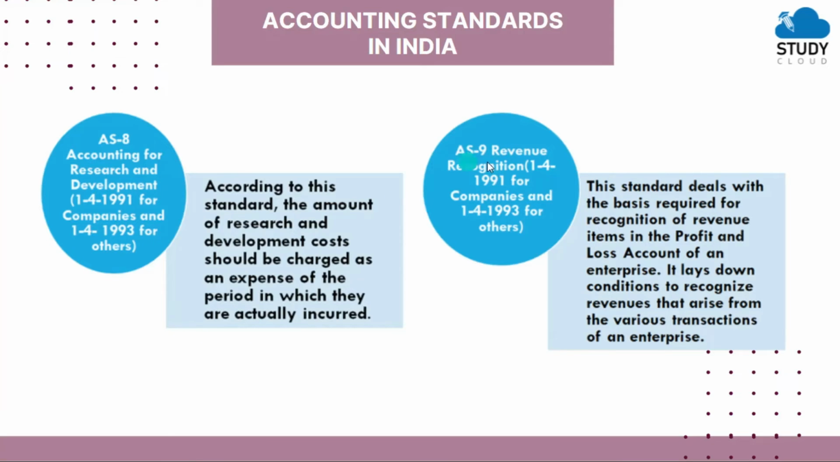Then AS9, revenue recognition. This standard deals with the basis required for recognition of revenue items in profit and loss account of an enterprise. It lays down conditions to recognize revenues that arise from the various transactions of an enterprise. So what we can term as revenue, all the rules and regulations regarding it are stated in accounting standard 9. So what will be the revenue for the business, what will be income, revenue, both are different. So which items we will recognize as revenue, that comes under this accounting standard. Then next,